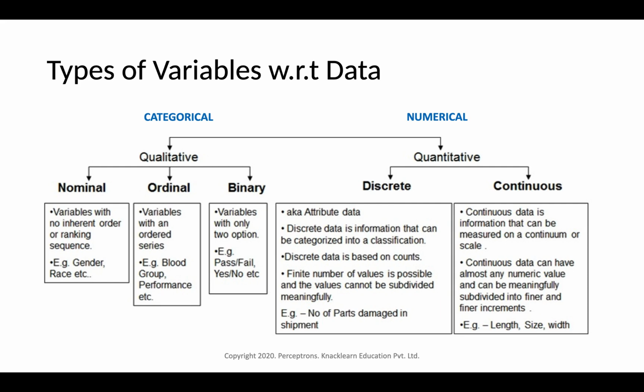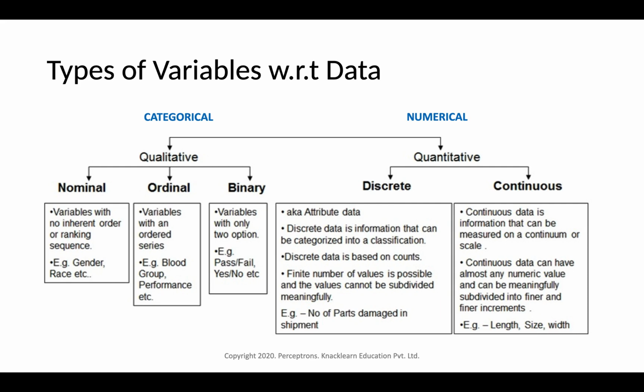So we can just measure it. It's a quantitative value. So here numericals are quantitative in nature. And within numerical variables, we have two types. One is discrete, the other one is continuous. Now, discrete variables are also known as attribute data.